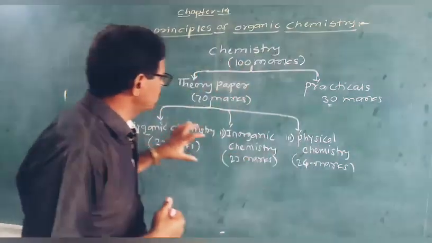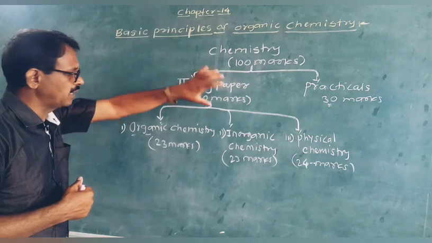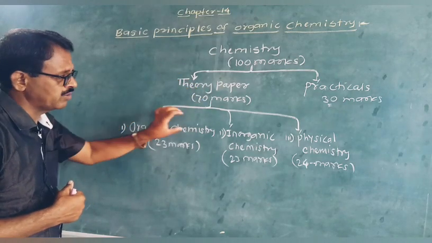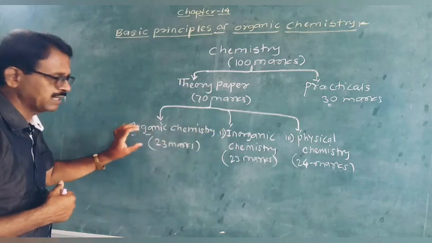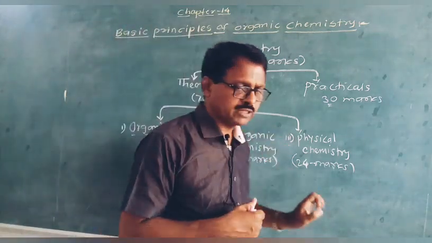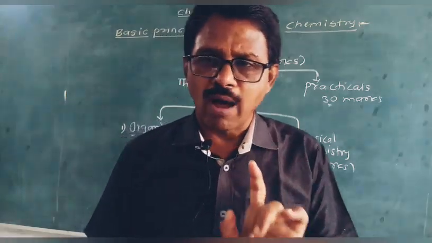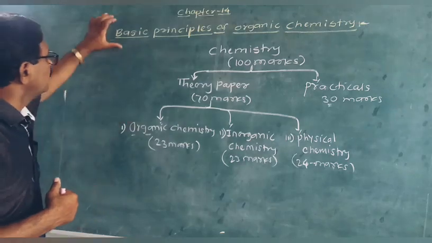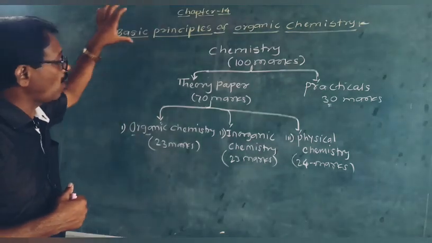Now, that was the general information: theory 70, practical 30, and the 70 marks are divided into three parts: organic chemistry, inorganic chemistry and physical chemistry. Organic chemistry carries 23 marks, inorganic chemistry 23 marks, and physical chemistry 24 marks. Today we are going to start the first chapter from organic chemistry.